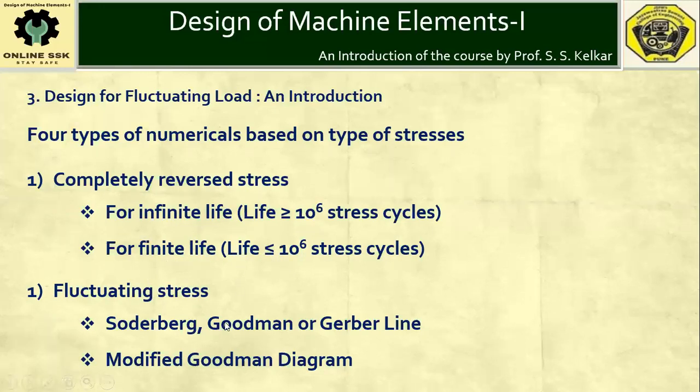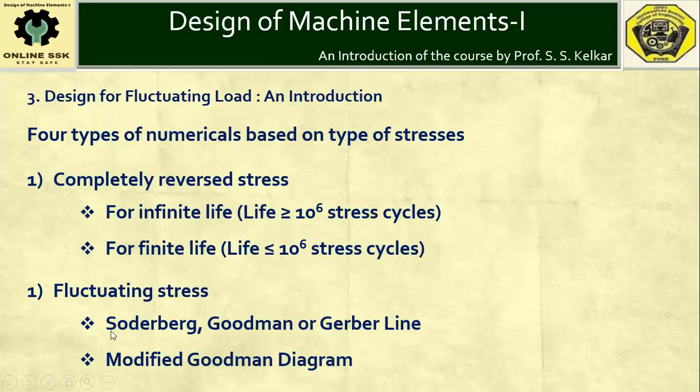In case of fluctuating stresses, if a machine part is subjected to fluctuating stress, alternating stress or repeated stress, then also two different types may appear in your examination.